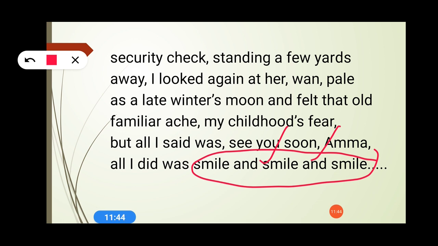It is specially observed in a chorus, for example in movie songs; in Hindi it is called mukhra, the introductory line of a stanza, which is repeated again and again in different stanzas. So in repetition the whole sentence can be repeated. But in anaphora, in two consecutive lines, only the first word or one or two words match or are similar to each other. That is the basic difference between anaphora and repetition.